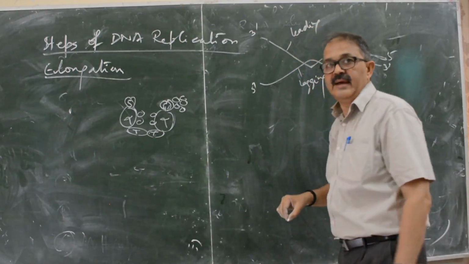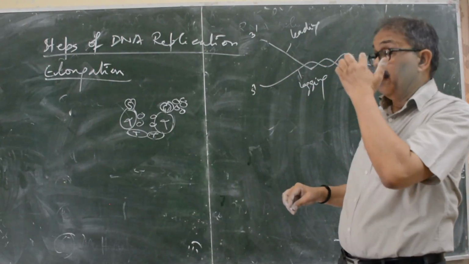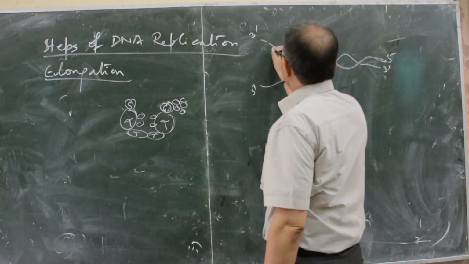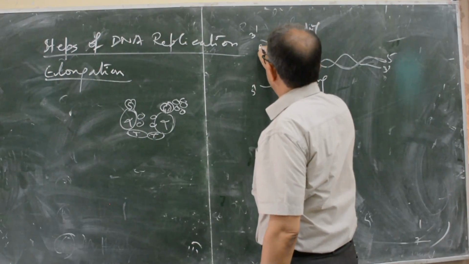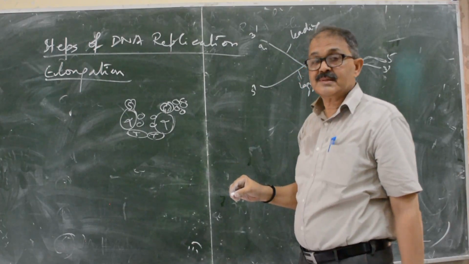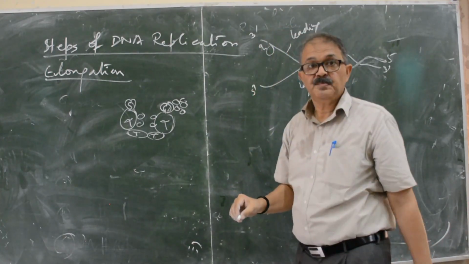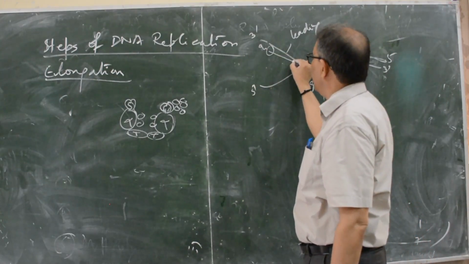How does it happen? You see here, these are the primase enzymes, RNA primers. DNA polymerase will move and synthesize.